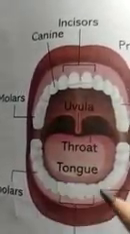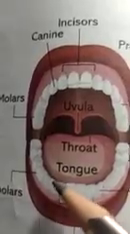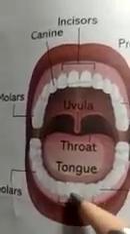Same with the hair also. Canines. And these are what? Incisor. Now come to the next.